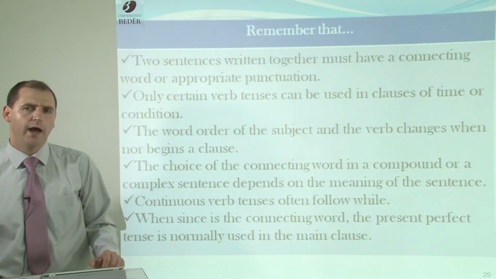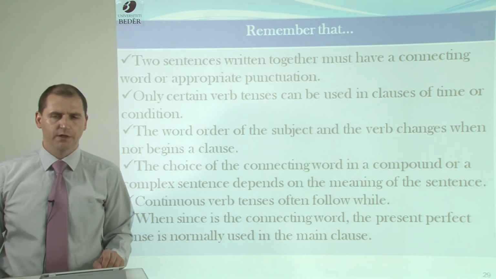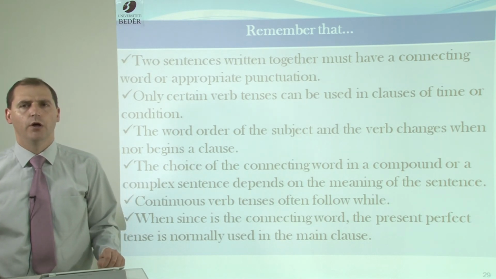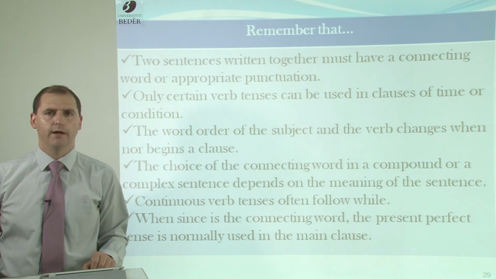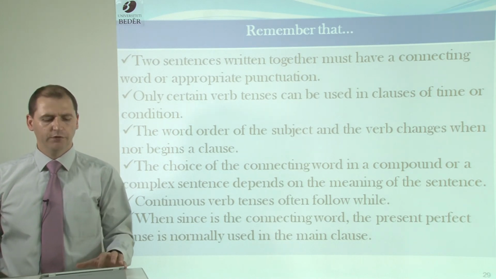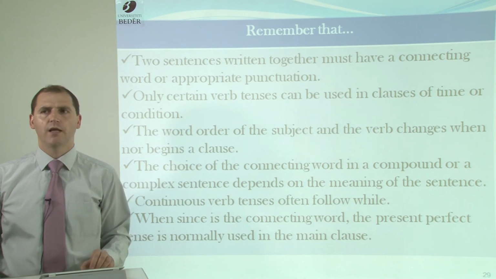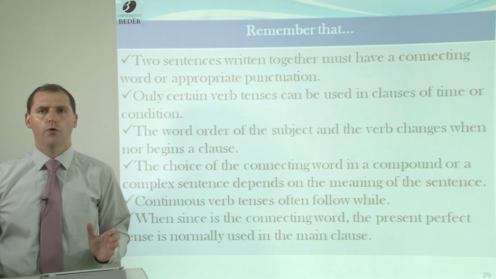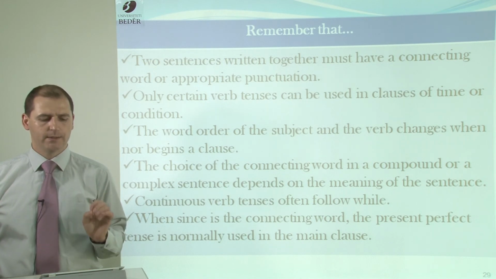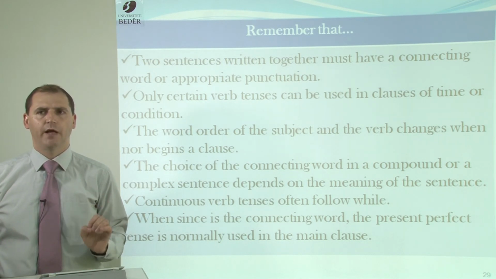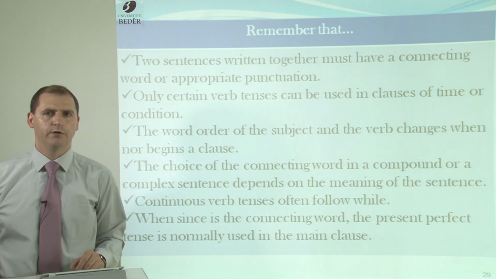Okay, what we have to remember from this lecture. The main things that we have to remember is that two sentences written together must have a connecting word or appropriate punctuation. Only certain verb tenses can be used in clauses of time or condition.